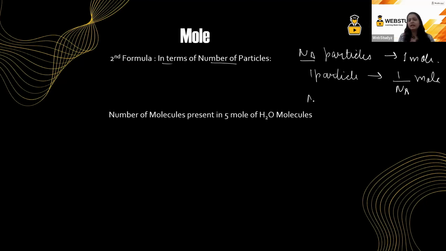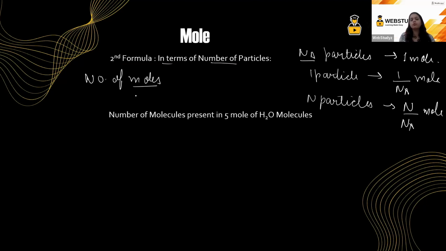If I say that there are N number of particles, so N number of particles will constitute N upon Avogadro number of moles. So we can say that the formula of number of moles will be equal to given number of particles upon Avogadro number. I hope this part is clear.